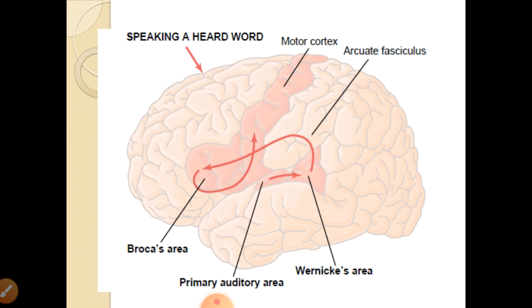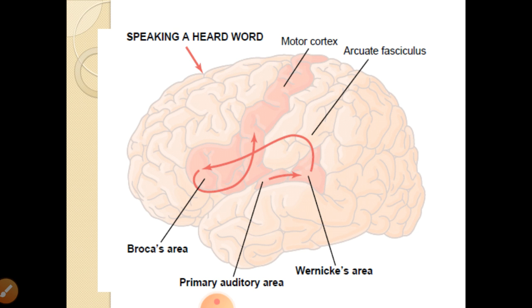Broca's area will send the signals to the motor neurons which supply the pharynx, larynx, lips and tongue, and they will send the motor signals, so that contraction of the lips, tongue, pharynx and larynx occurs, and the subject is able to speak.